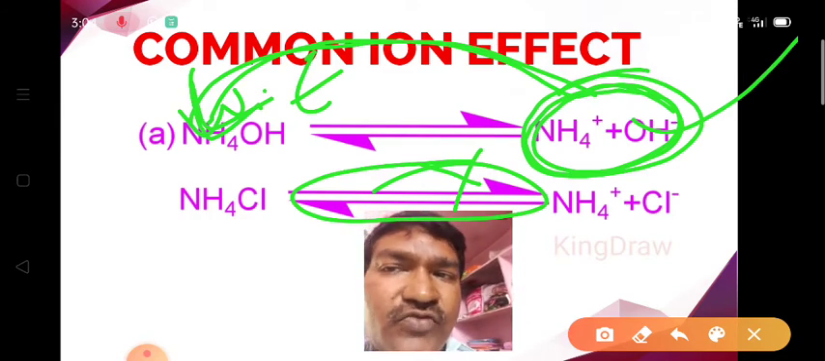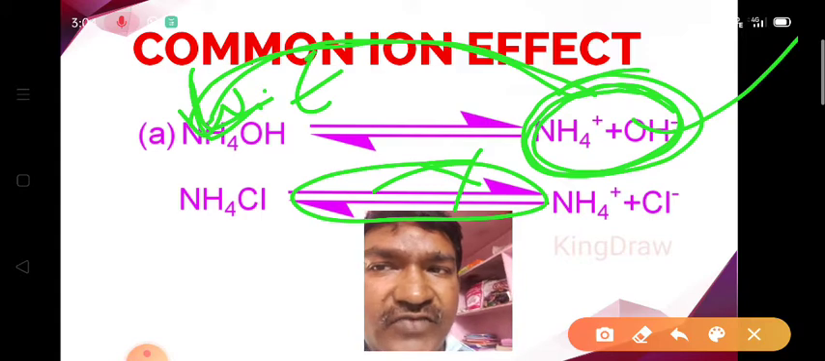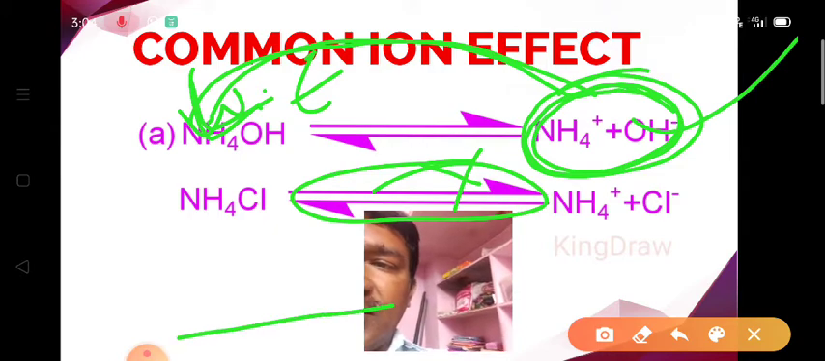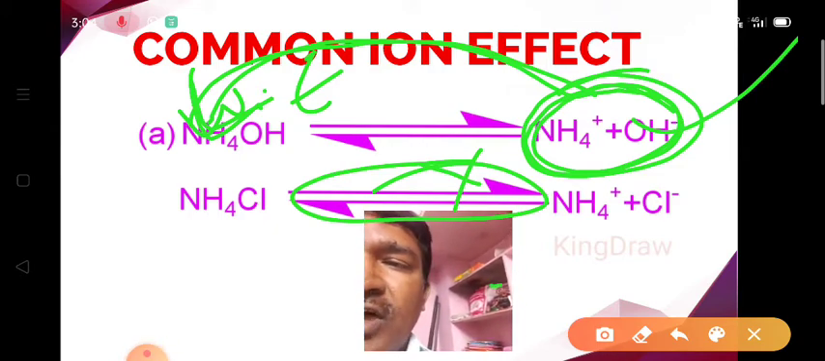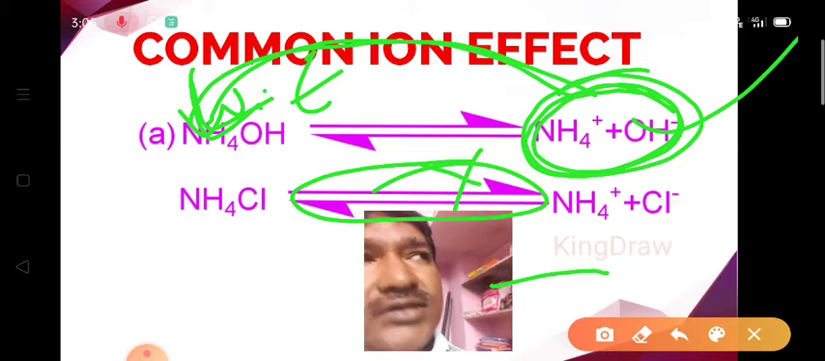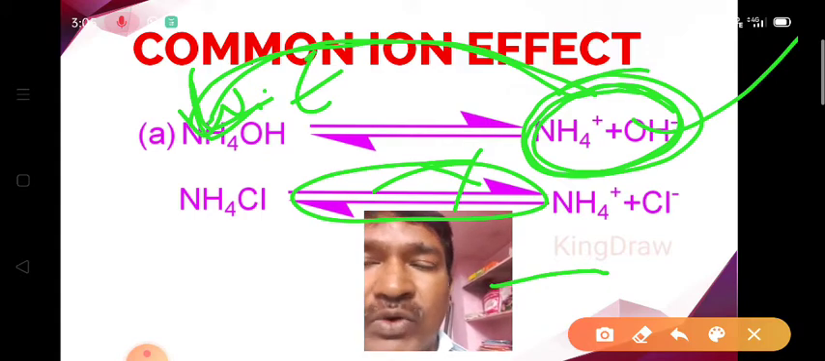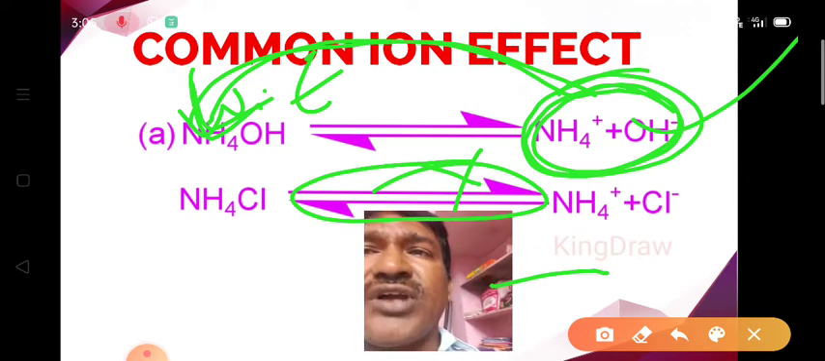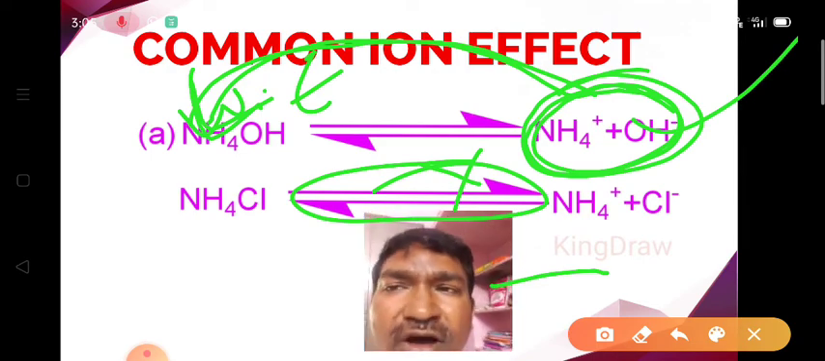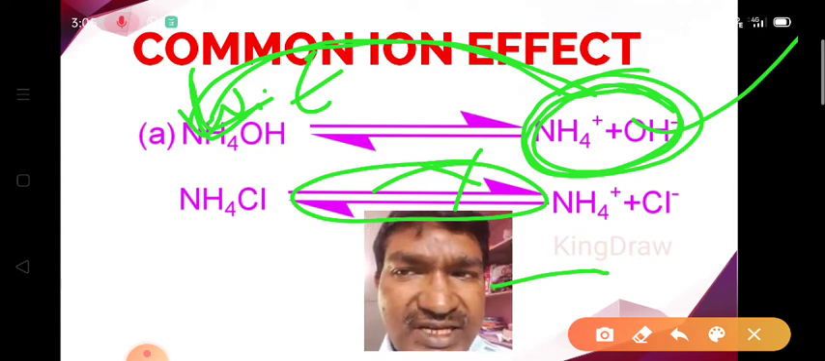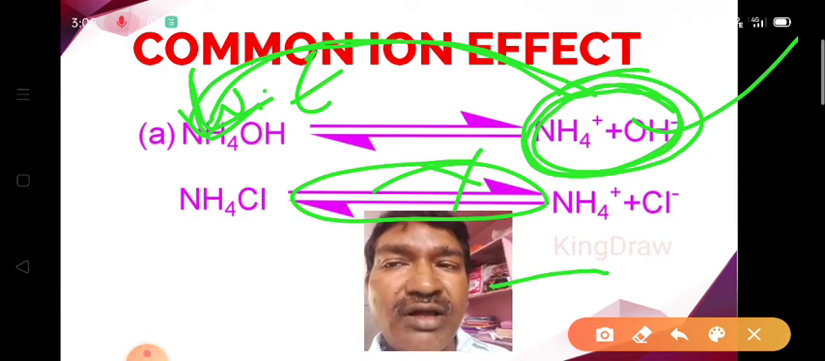Once again, the definition of the common ion effect: the decrease in the solubility of a weak electrolyte due to the addition of an electrolyte which has a common ion with that weak electrolyte is known as the common ion effect. So due to the common ion effect, the solubility of weak electrolytes decreases.